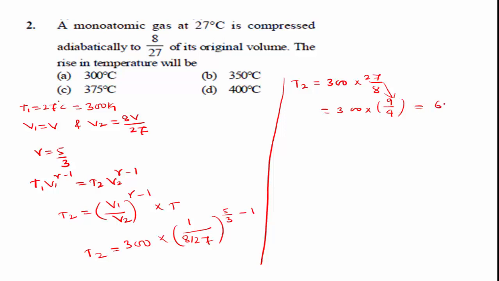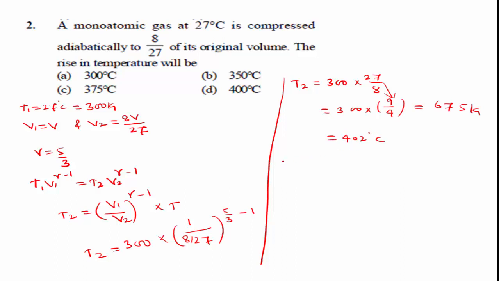We get T2 is equal to 675 Kelvin. Convert it into Celsius by subtracting 273: 675 minus 273, we get the answer 402 degrees Celsius.